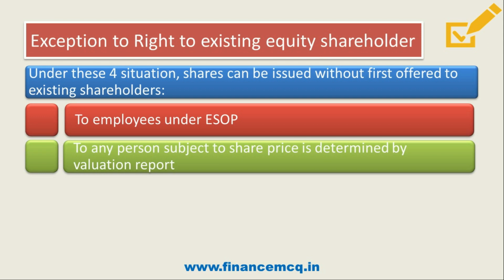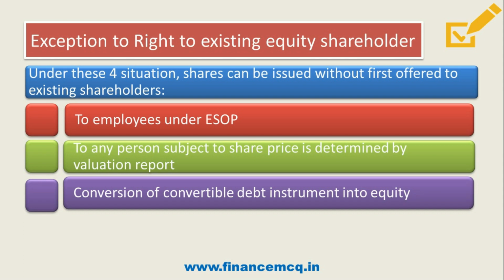Now what is this? If a company wants to issue shares to any third person, they can do so without first offering to existing equity shareholders, but for that purpose they have to carry out a valuation of the company through a registered valuer. Based on the valuation report, whatever the share price is, that has to be considered for the right issue, and through that the company can issue shares to the third person.